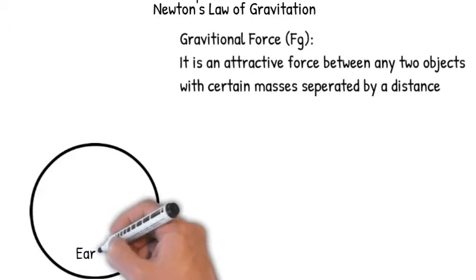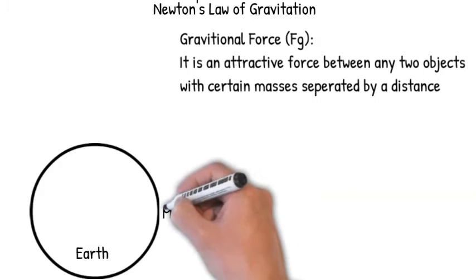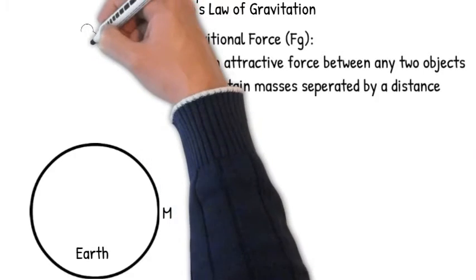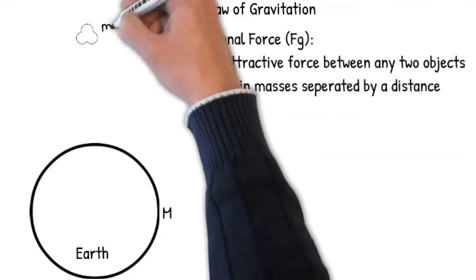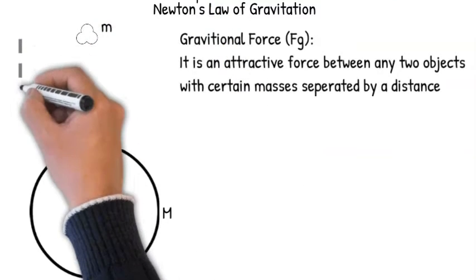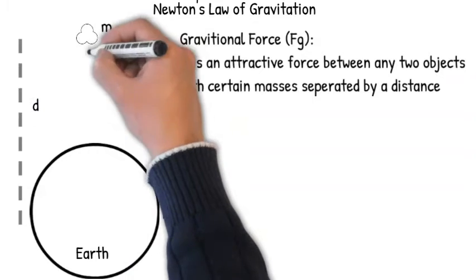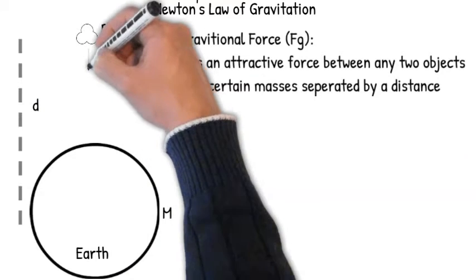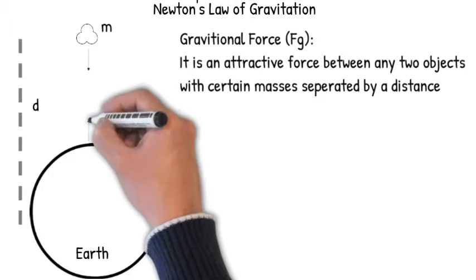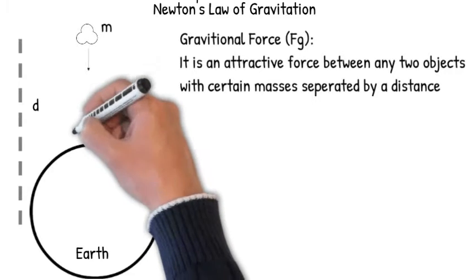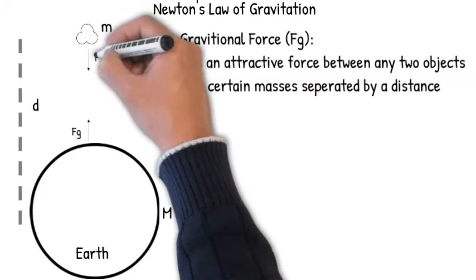Consider Earth as the first mass, represented by capital M. Consider now the second small mass. This can be an apple, represented by small m. Now the center to center distance between these two masses is d. The gravitational force acting between these two masses is represented by Fg.